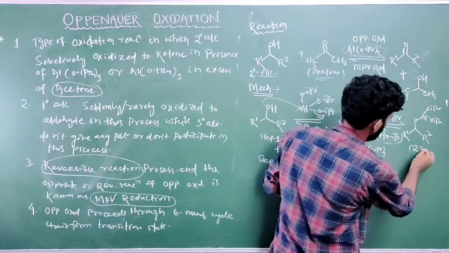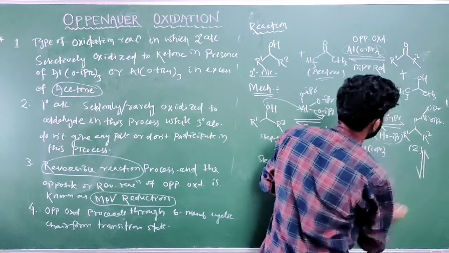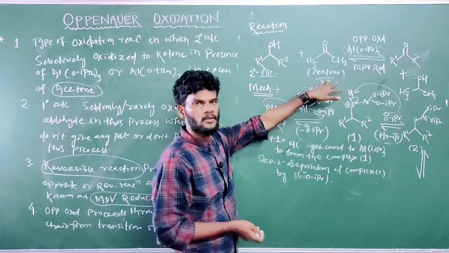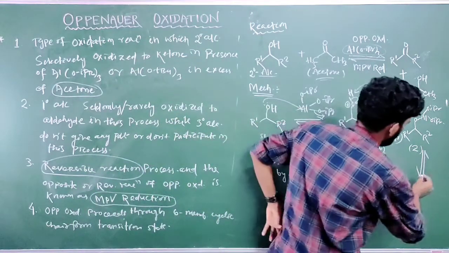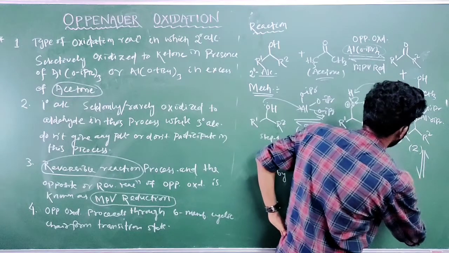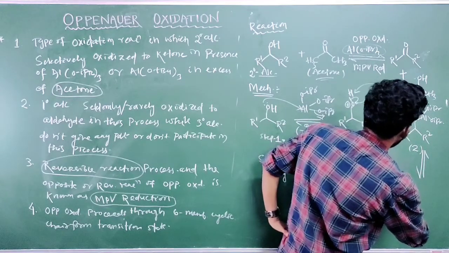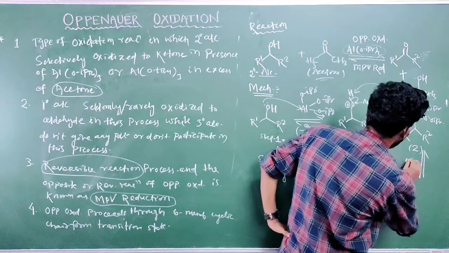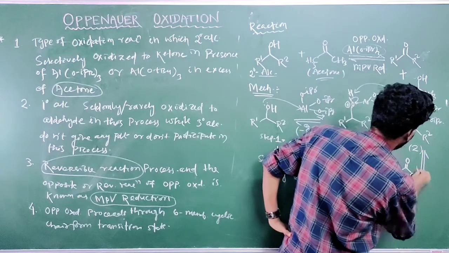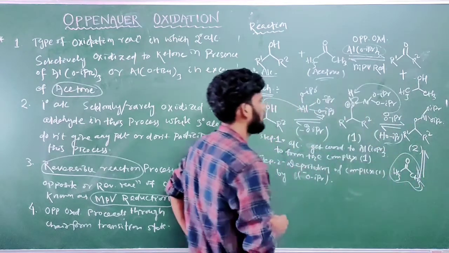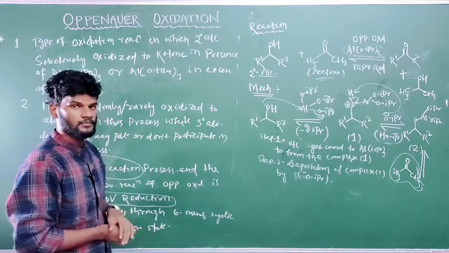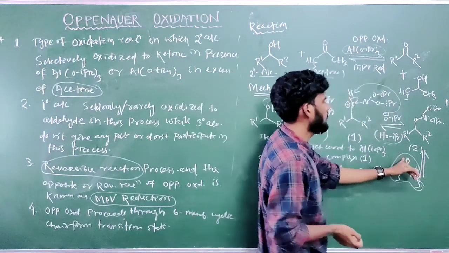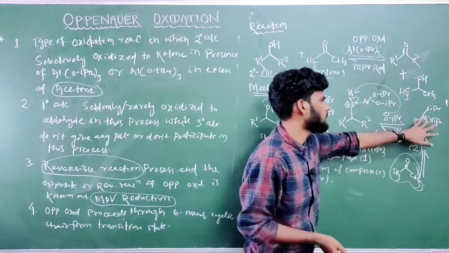So in step 3, which is reversible, what will happen? Now we have acetone left. Let us write the structure of acetone, CH3 CO CH3. The acetone oxygen gets coordinated to this aluminum.